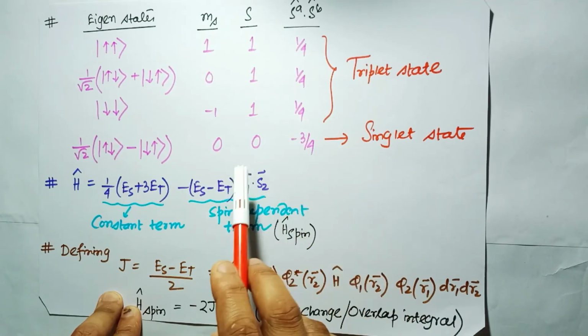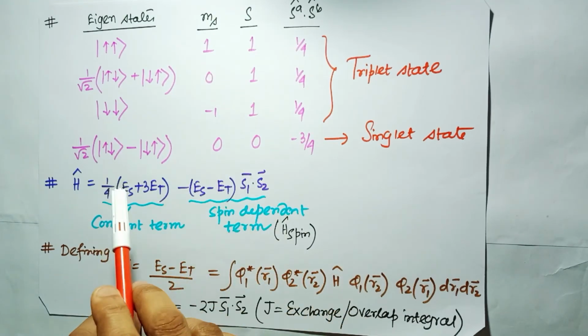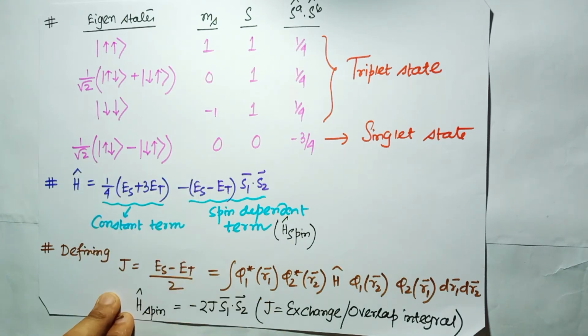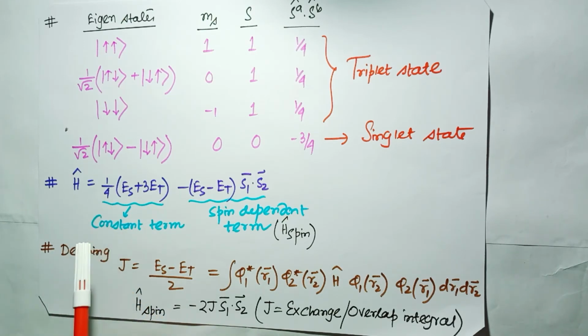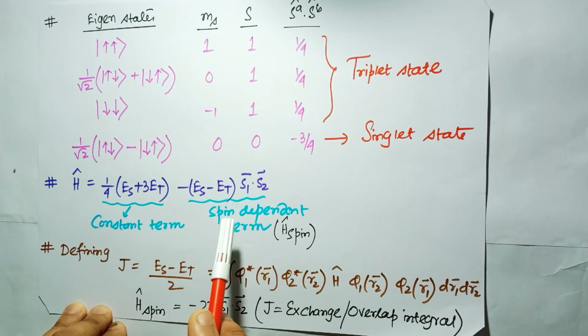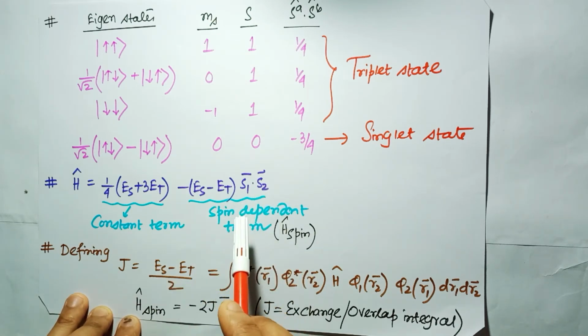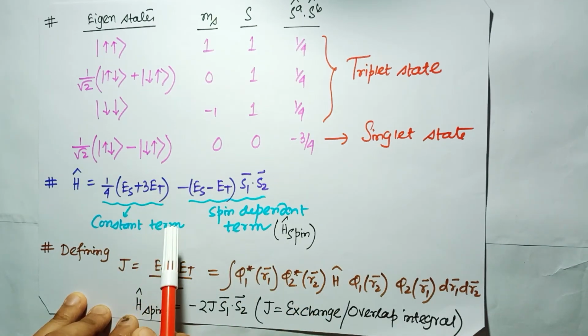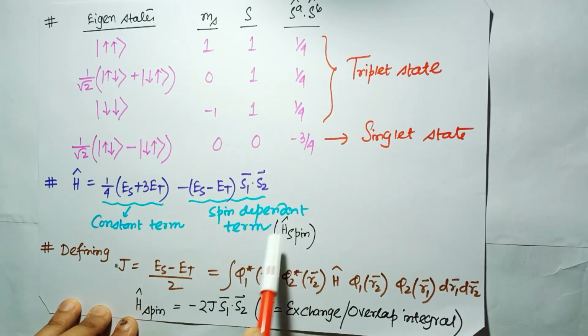And for the singlet state, S is equal to 0, ms is also 0, and the eigenstate is 1 by root 2, this is the normalization factor, 1 by root 2 times this one. So the Hamiltonian can also be written; now I will write the total Hamiltonian in terms of the energy of the singlet and the triplet state. So I can write H operator for the total Hamiltonian is equal to 1 by 4 times (ES plus 3 times ET) minus (ES minus ET) times S1 dot S2, where I define particle number 1 as 1, particle number 2 as 2. The first term is a constant one and can be absorbed by another constant energy term. And this is the spin dependent term.